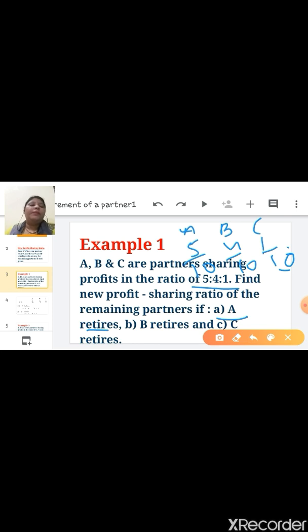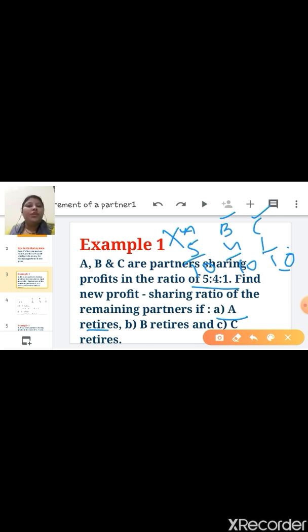In the denominator place you can write 10 by adding 5 plus 4 is 9, plus 1 is 10. So the ratio of A is 5/10, B is 4/10 and C is 1/10. If A is retiring and it is not mentioned in the question, A's share is 5/10, B or C will acquire it in which ratio?